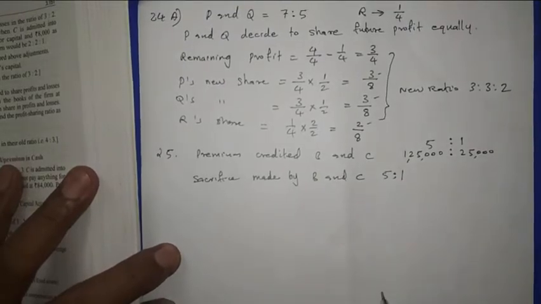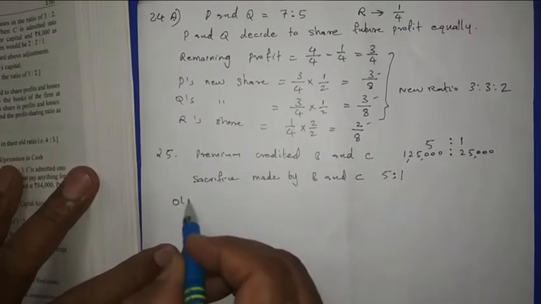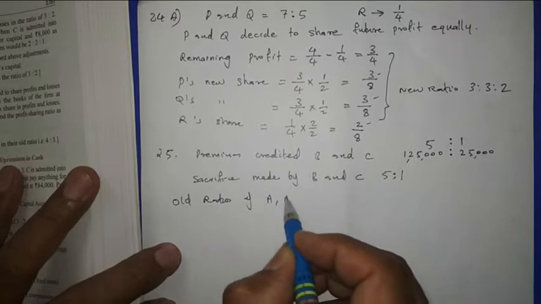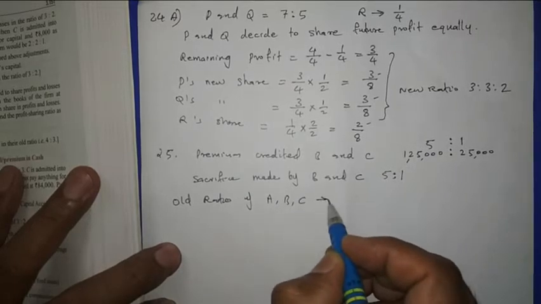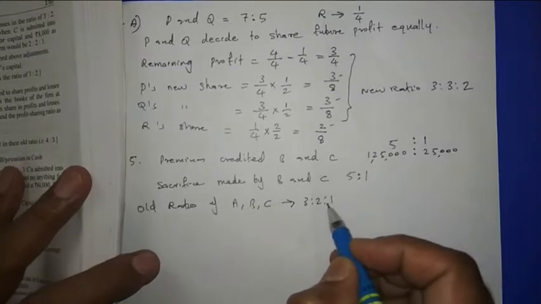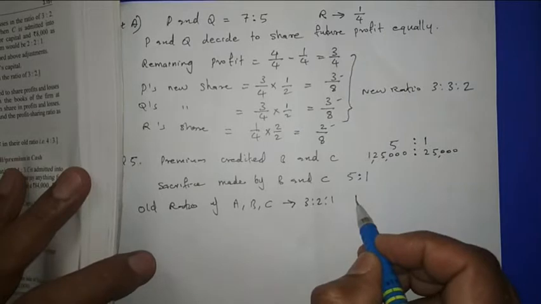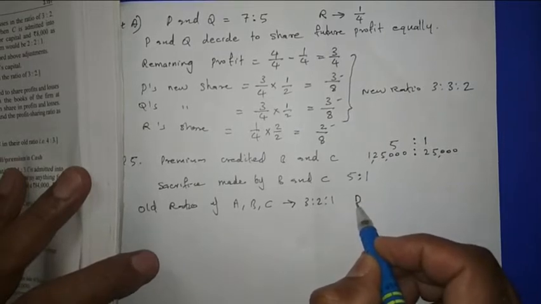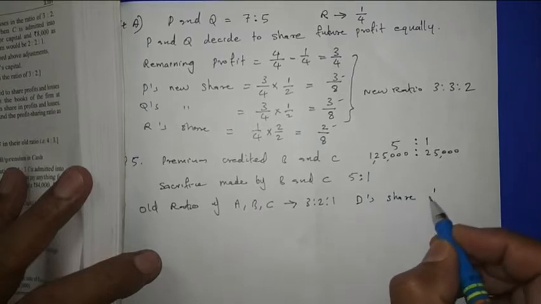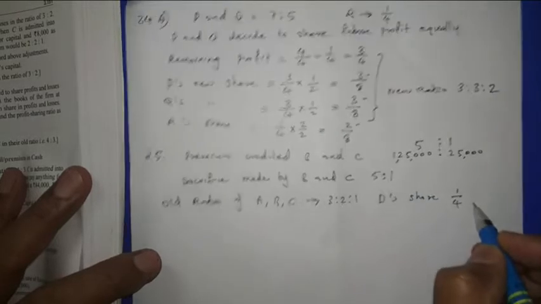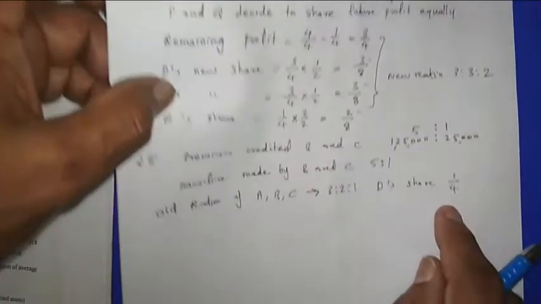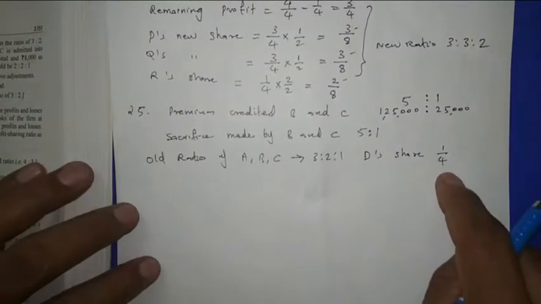Then the old ratio of A, B, C is given in the question as 3:2:1. The new partner's name is D. D's share is given as 1/4. Here you see D's share is 1/4, and who gave this 1/4?